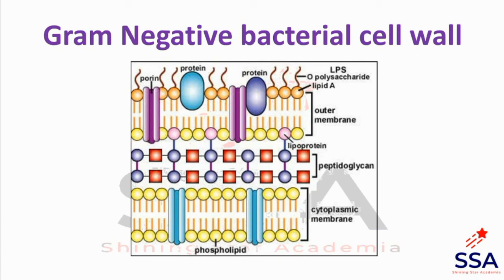This is the difference between the gram-positive and gram-negative cell walls. There is a thick layer of peptidoglycan in gram-positive, and teichoic acids are only found in gram-positive. In the gram-negative bacterial cell wall, the outer membrane, lipopolysaccharide, porins and a thin layer of peptidoglycan are observed.